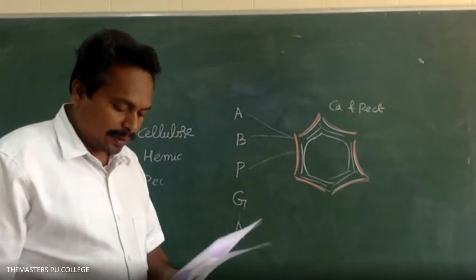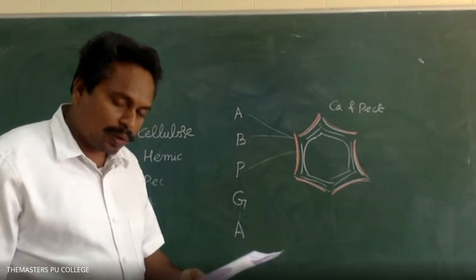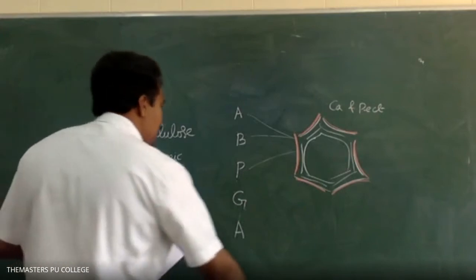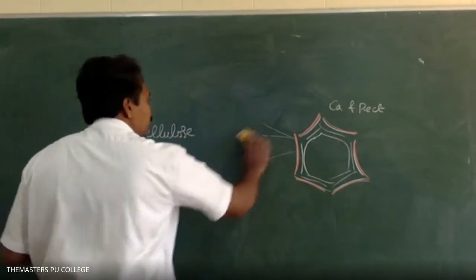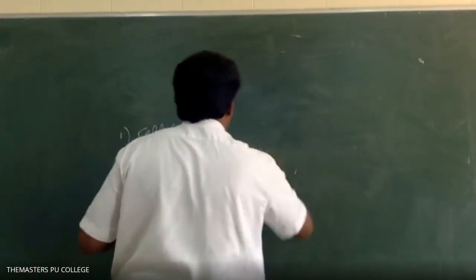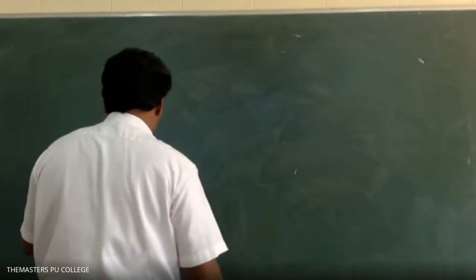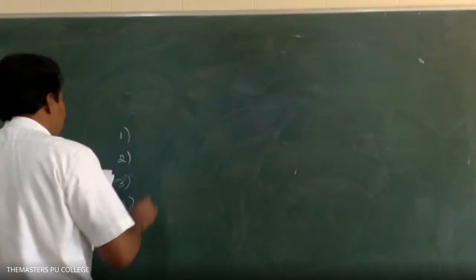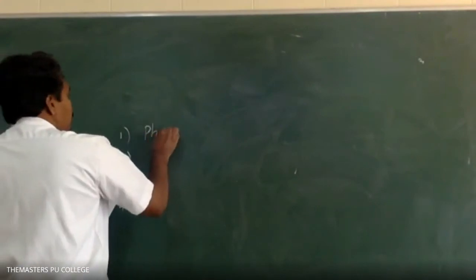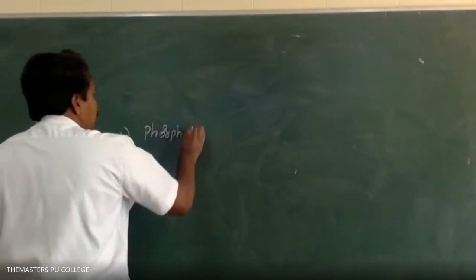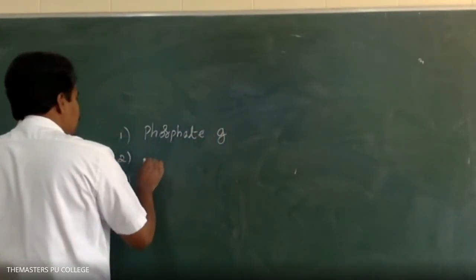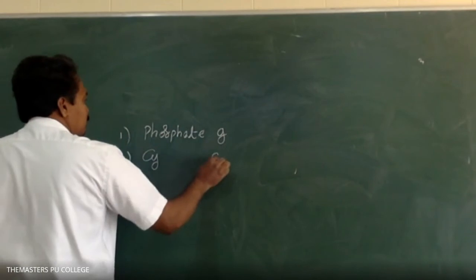Which of the following are inclusion bodies found in prokaryotes? Option 1 is phosphate granules. Option 2 is cyanophycin granules.